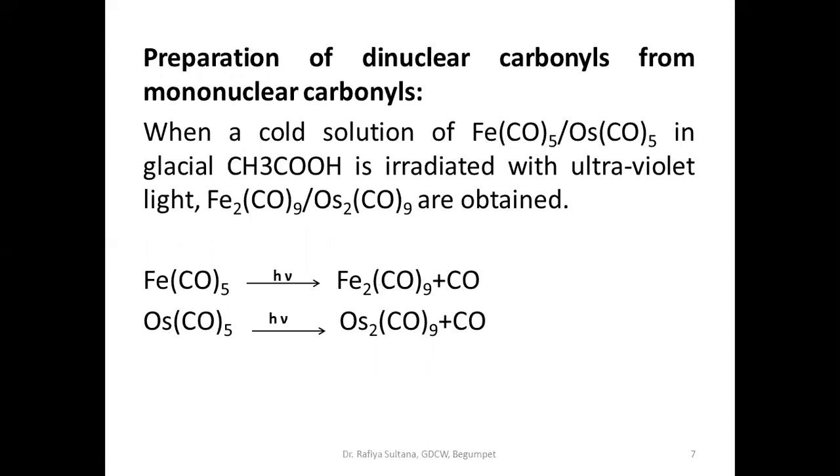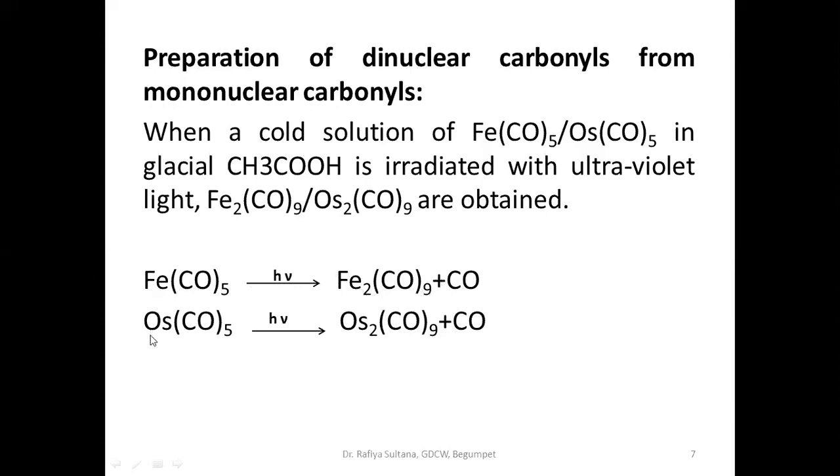Now let us see the preparation of some of the dinuclear complexes. These can be prepared from mononuclear carbonyls. For example, I have given here the preparation of 2 dinuclear complexes. When a cold solution of monocarbonyls like pentacarbonyl iron in glacial acetic acid is irradiated with ultraviolet light, then this can be converted to dinuclear metal carbonyls. See here, pentacarbonyl iron, when it is in the presence of acetic acid and ultraviolet light is passed, this can be converted into a dinuclear complex, that is this one.